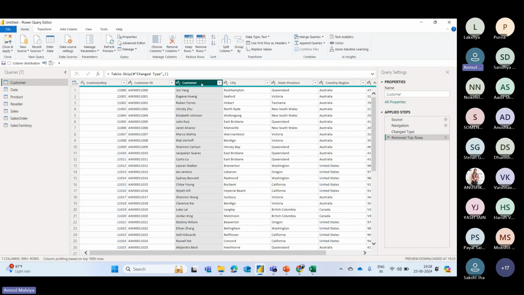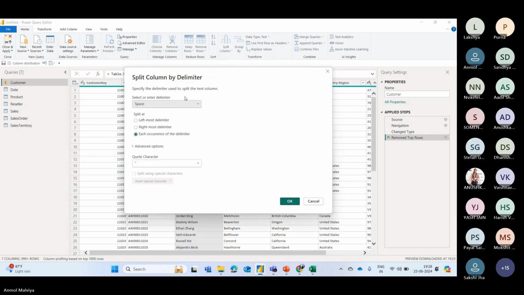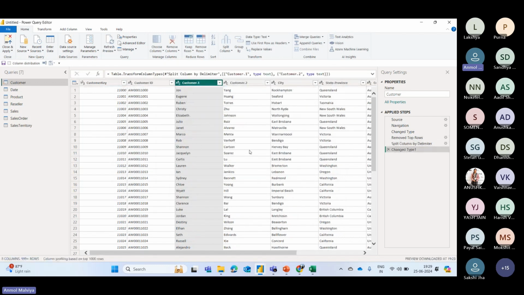Now, let's say I have this name column, and we have first name and last name together in it. I want to split this into first name and last name, and you will notice that it contains a space in between. So I can simply click on the Split Column button, then click on By Delimiter, and it will automatically detect the delimiter contained in that column. Or you can also set a custom delimiter, or some other options are also available. Right now we will focus on space only, and then we will choose each occurrence of the delimiter. So we can simply click on OK.